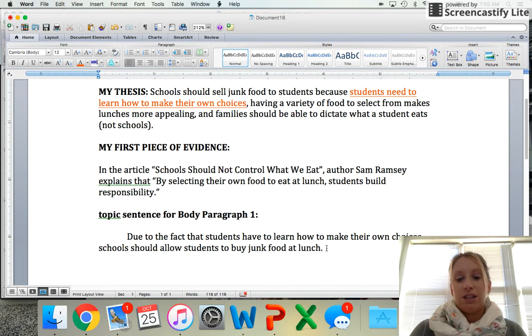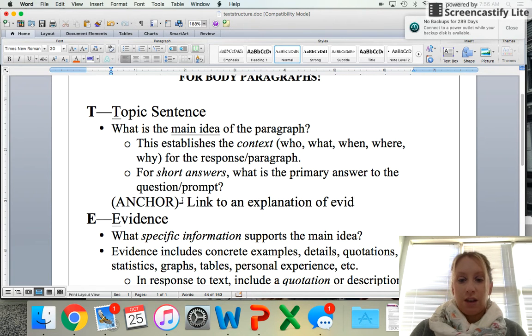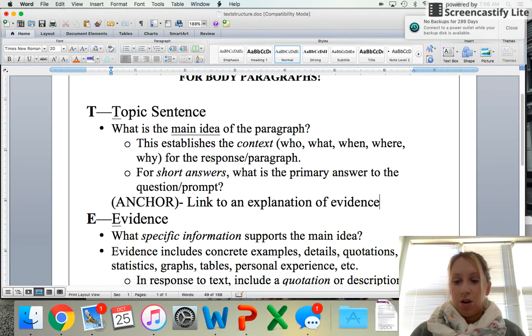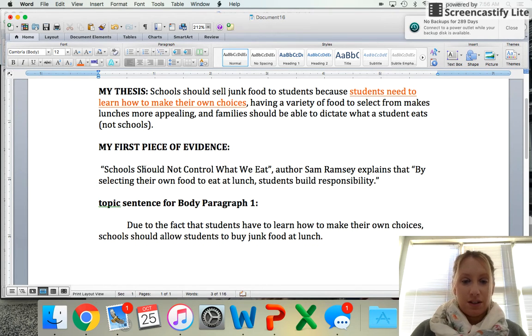So now I'm going to give my anchor statement, which, if we look back at our text structure, is the link to an explanation of evidence. So my anchor statement would be something like, in the article. So I'm going to steal that.